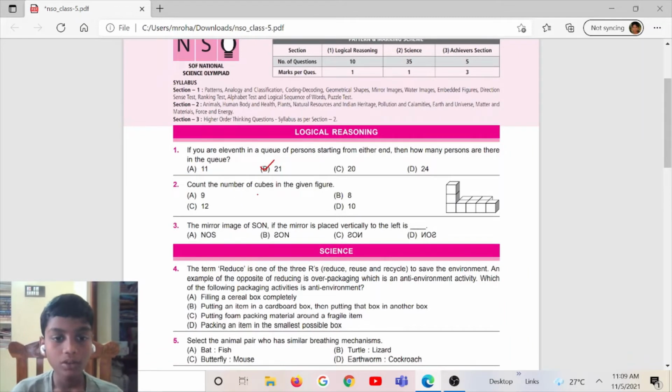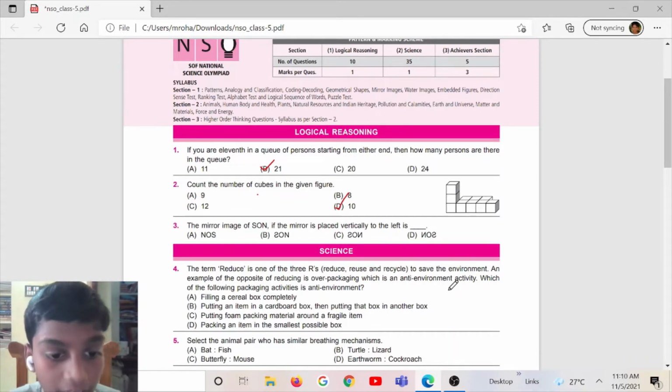Question number 2. Count the number of cubes in the given figure. Option A 9, option B 8, option C 12, option D 10. Here is the figure. And the correct answer is option D, 10. There are 10 cubes in this figure.